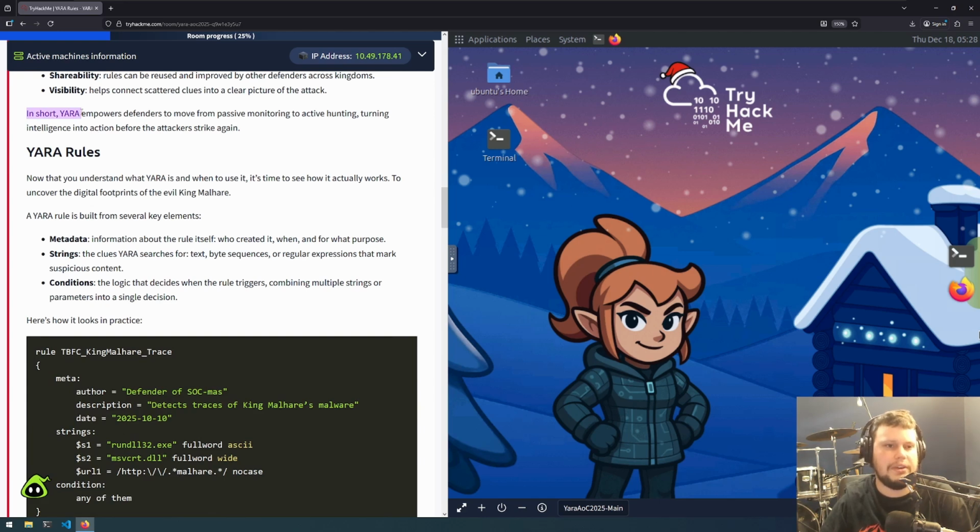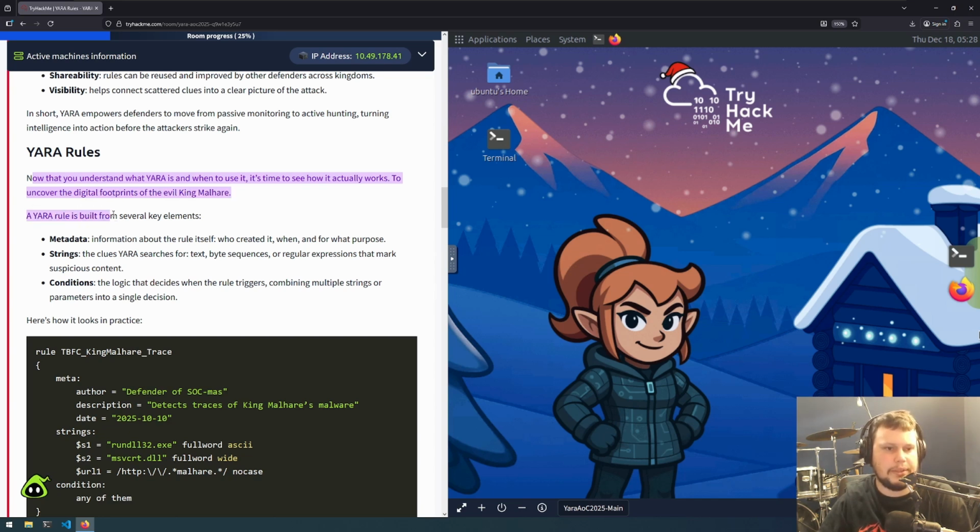In short, YARA empowers defenders to move from passive monitoring to active hunting, turning intelligence into action before the attackers strike again. Now that we understand what YARA is and when to use it, it's time to see how it actually works, to uncover the digital footprints of the evil King Malhare.